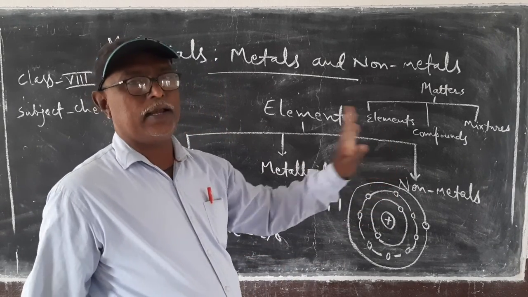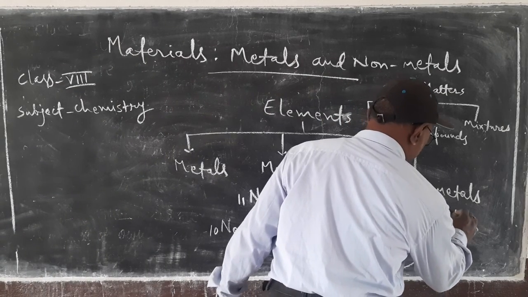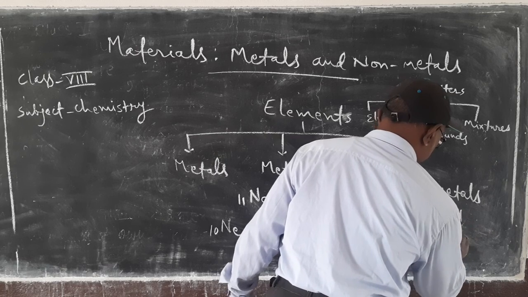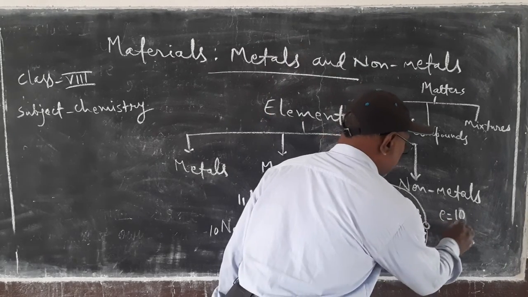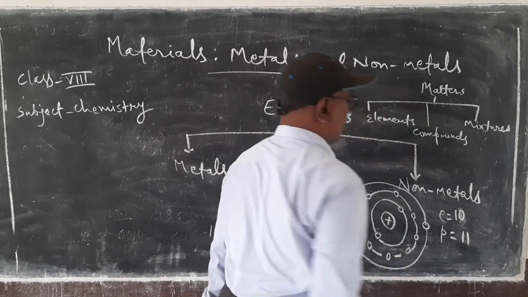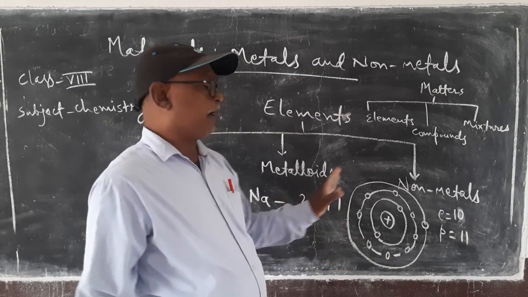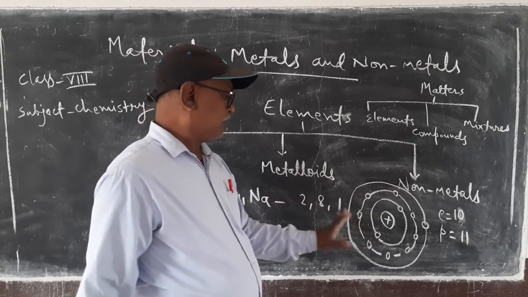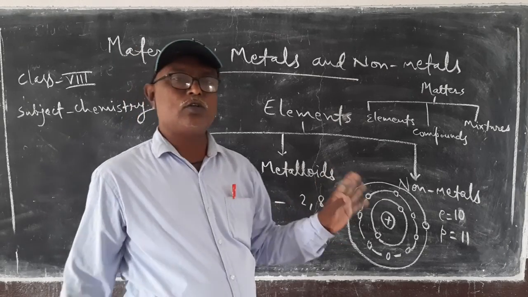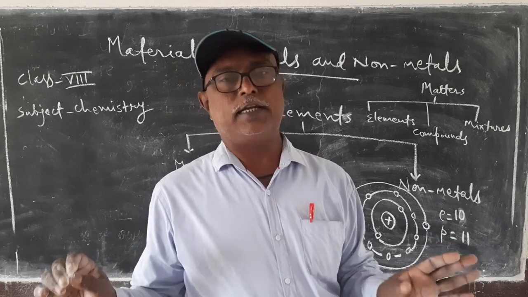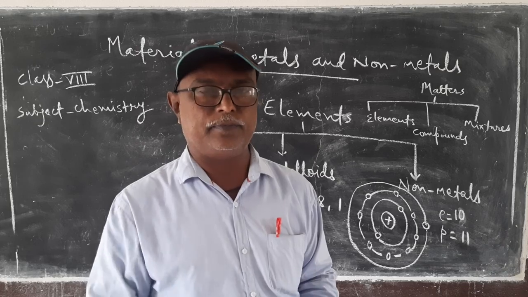If it releases 1 electron, then the number of electrons remaining in the atom is 10, but the number of protons remains 11 because the protons are in the nucleus of the atom and do not change.